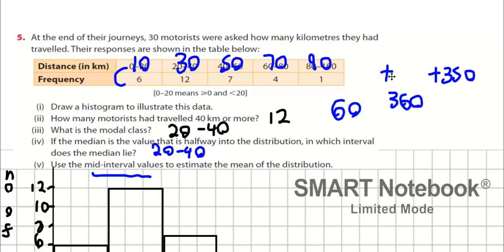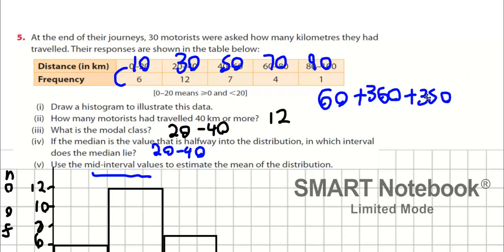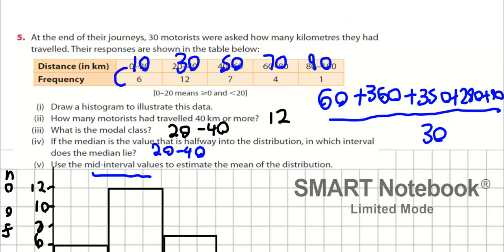And then what are we claiming after that then? Sorry, I'll just move this down here. So I'm running out of space. Okay. What's the next one? 4 people traveled 70, 280, and finally one person traveled 90. Add up all the kilometers traveled and divide it by 30 people. What happens when you add them all together? Well, 1,000 and 1,140, and you divide that by 30, and what do we get? 38. Is everybody happy with the average of 38?